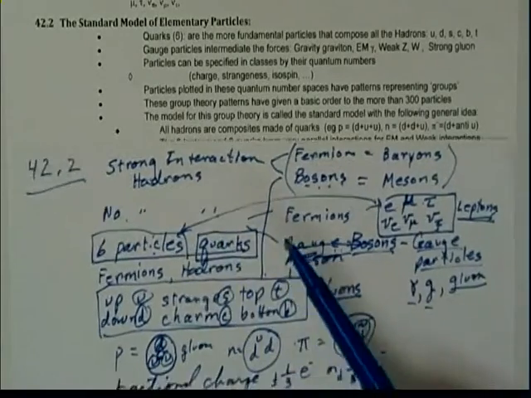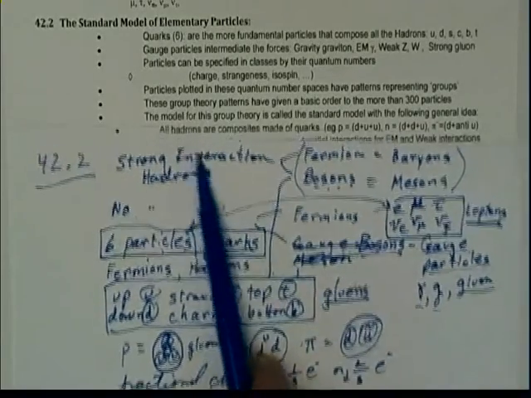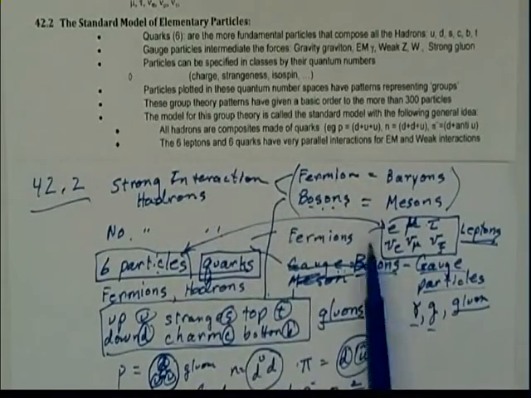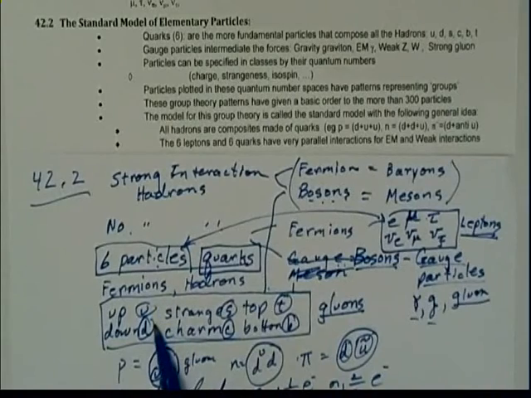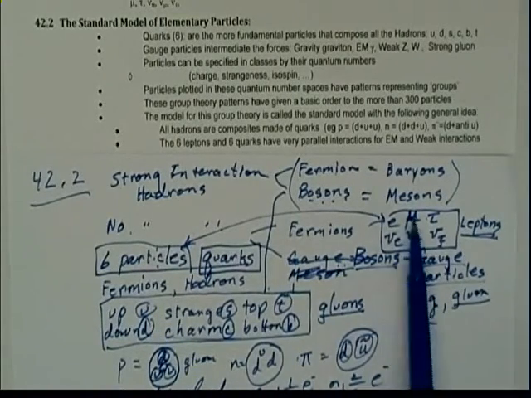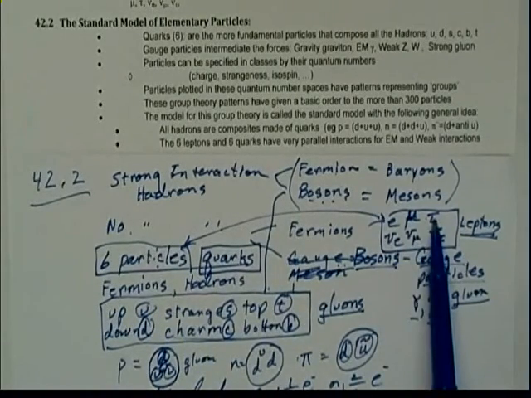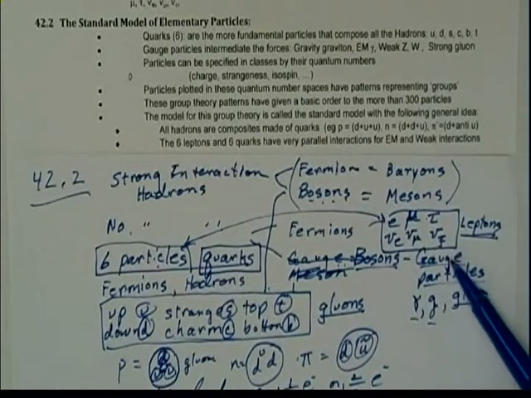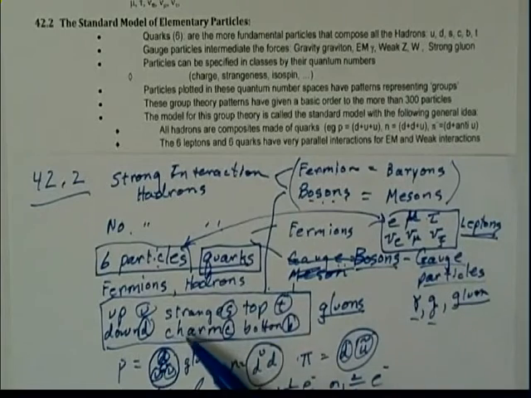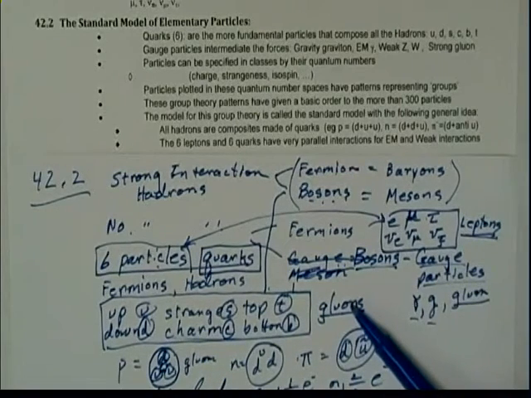Now what we have learned at this point is that there are 6 leptons right here, and there are 6 quarks right here, and these patterns match very, very closely in their interactions of the four different types of forces. The quarks are held together by gluons.